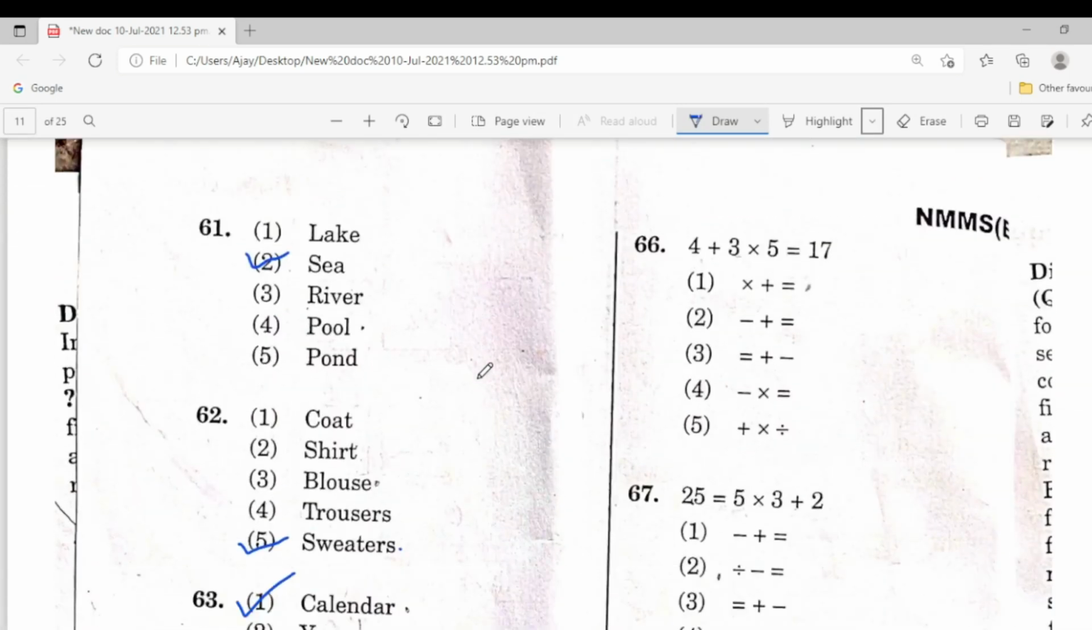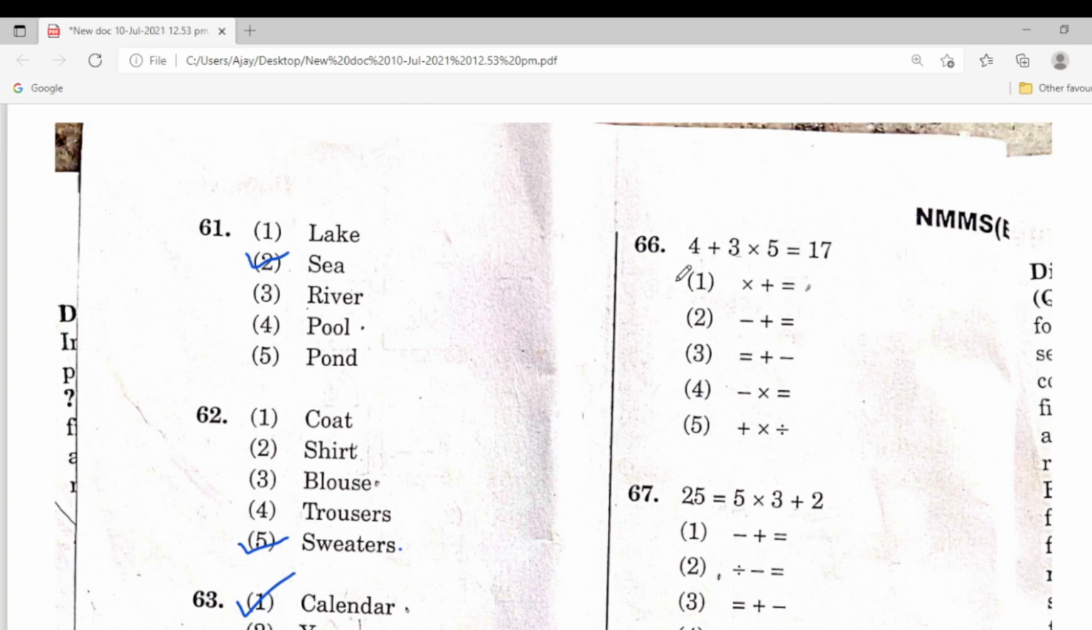Next one, here is 4 plus 3 into 5 is equal to 17. So students, all of you, write into in the place of plus, write plus in the place of into, and write is equal to. So check the answer. When LHS and RHS are equal, that is the correct equation. I will explain in the next classes. Very, very important, this one. So this is the correct one.